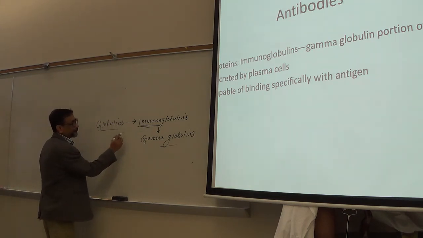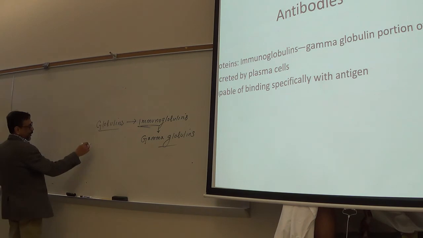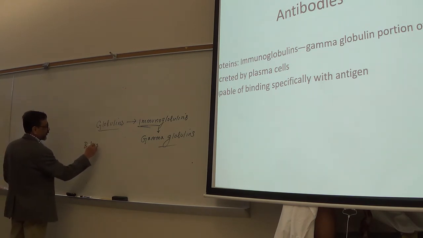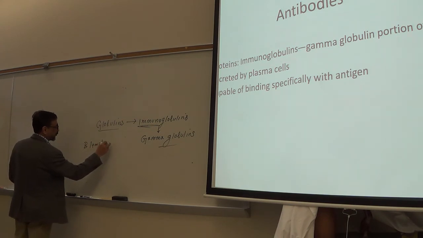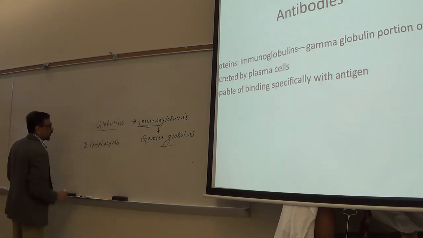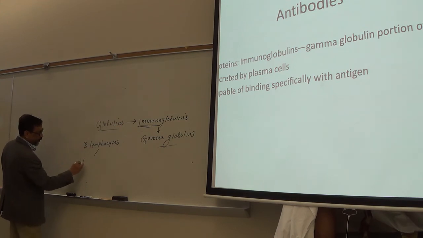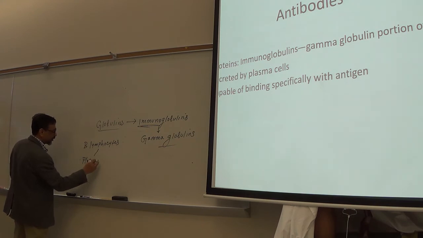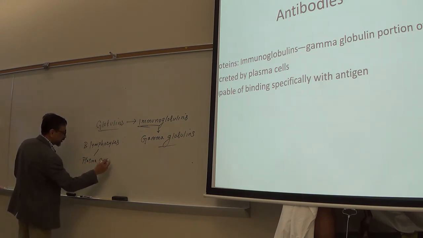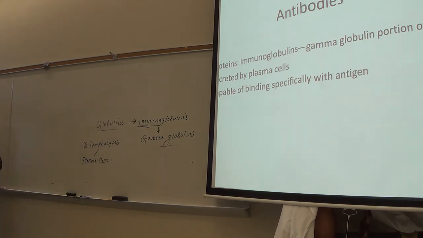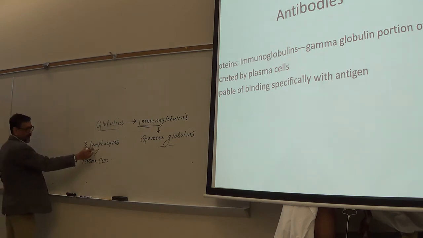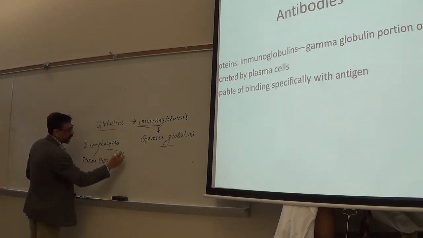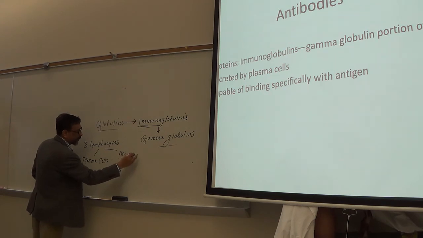Now, you remember in the last class I told you that one type of B lymphocytes are called plasma cells. If you see the last lectures, note plasma cells. Another is the memory B cell, right? Memory B cells.